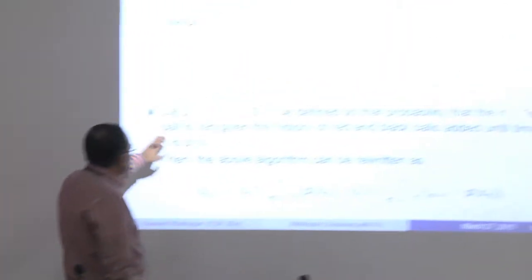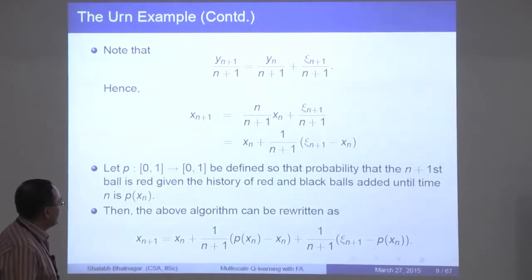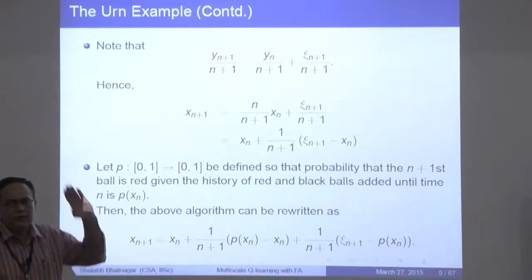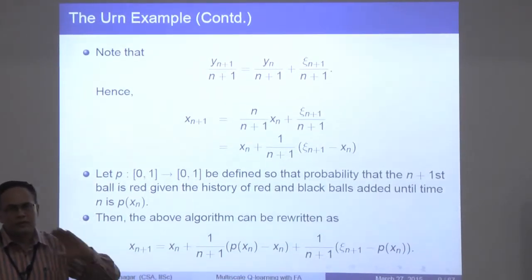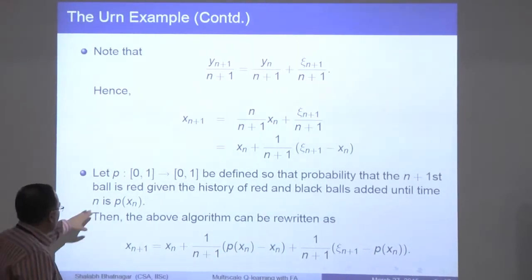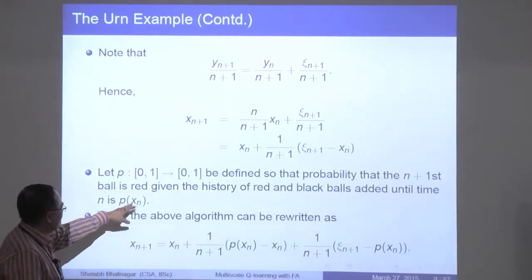So let's say that P is a map from 0,1 to 0,1. And let it be the probability that the n plus first ball is red, given that you know the history of these red and black balls that you have been dropping into this urn, that you have done so until time n. And so basically that essentially is just P of x_n.